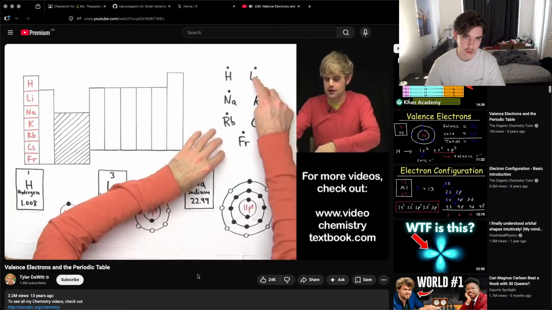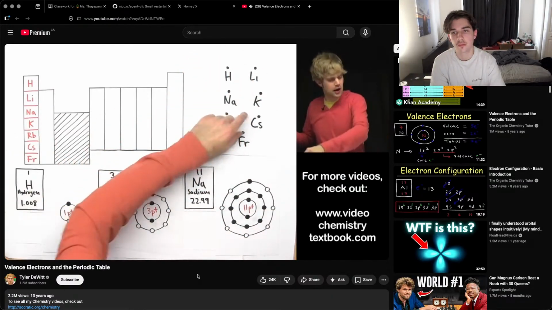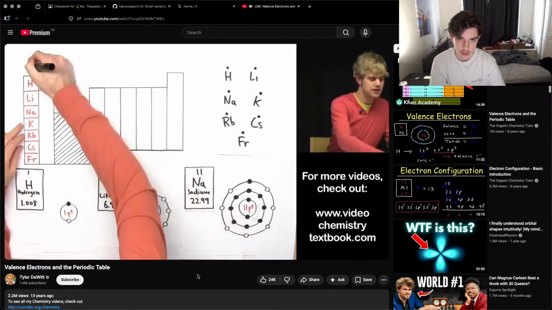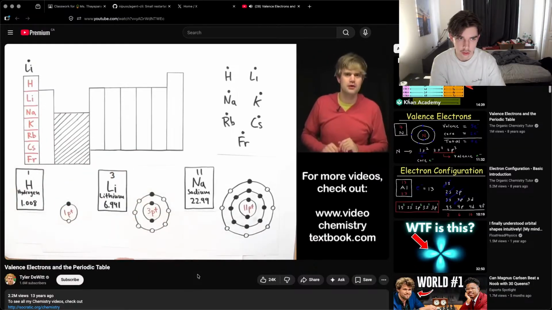What we can do is draw what we call electron dot diagrams. They're sometimes known as Lewis diagrams, where we take the element and then put 1 dot over it to show that it has 1 valence electron. Here's how we write the electron dot diagrams for all the elements in this column. As an example, I'll just take lithium and write it here. So every single atom in this column has 1 valence electron. Okay, let's move on and take a look at some of the other columns on the periodic table.